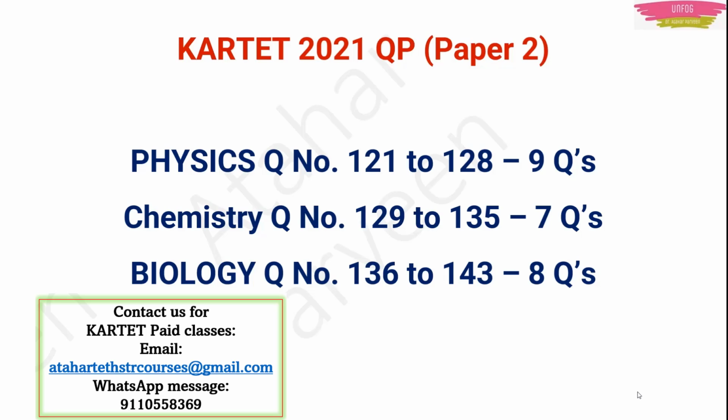So the conclusion is that in Karnataka TET 2021 paper 2, 9 questions were asked in physics, 7 questions from chemistry and 8 questions from biology. So in total, 24 questions were asked from science.